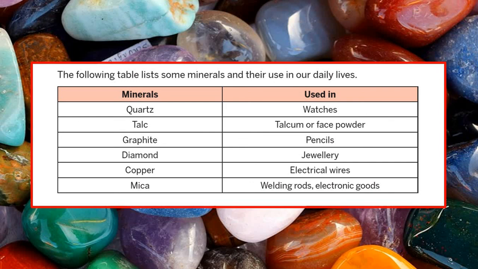The aluminium wires are slightly cheaper, but the durability is less, so people mostly prefer copper wires. Mica, as I had explained when we were doing the minerals, is used in welding rods and electronic goods. Its job is as an insulator which stops the current from flowing, and it's basically used in electronic goods.